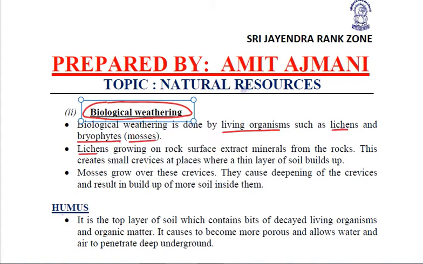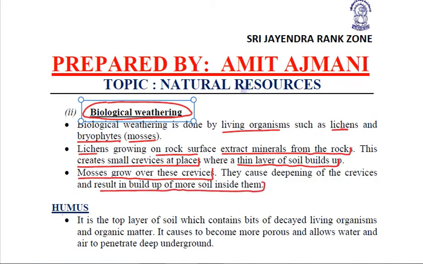Now these lichens, which are growing on rock surface, extract the minerals from the rocks, because of which they create small crevices at places and a thin layer of soil builds up. Now when mosses grow over these crevices, they cause deepening of the crevices and result in build-up of more soil inside them. So this is how, very slowly, it took hundreds and thousands and millions of years for this huge amount of soil to be formed, which we can see today on our surface.